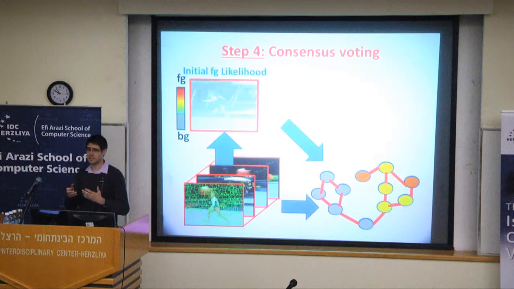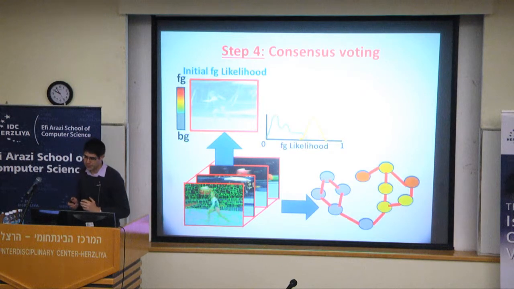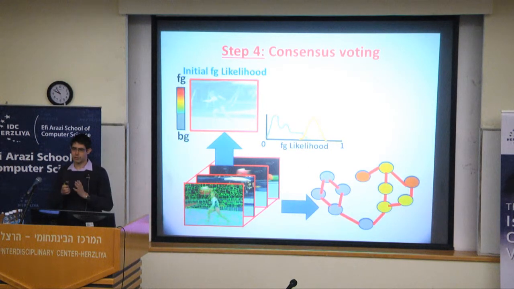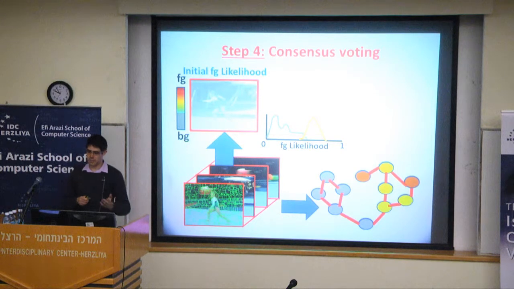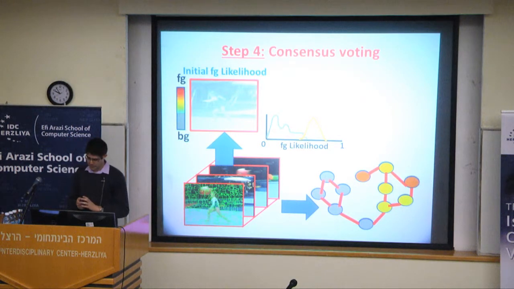Now again, assuming that the votes were not too noisy, meaning that at least 50% of the pixels had correct foreground-background votes, this will create a very good separation between the foreground likelihood votes of the true background pixels and the true foreground pixels. And what you see here are two vote profiles, of the background, the gray curve, and the foreground, the orange curve. And we can see this in this video over here.